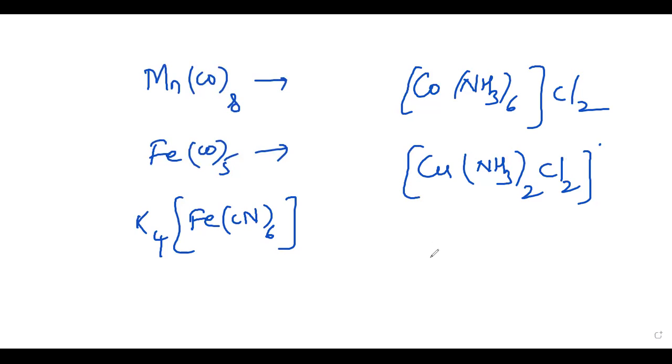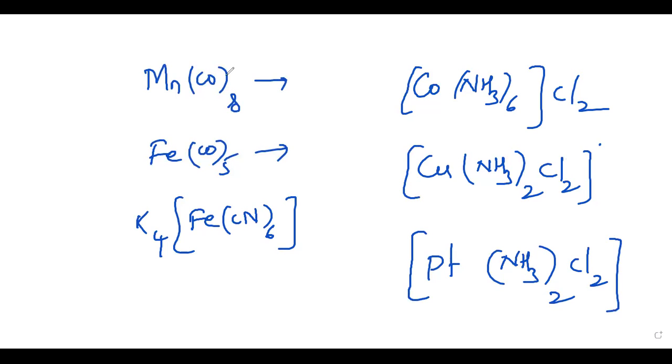Then we take platinum. So let us see here.